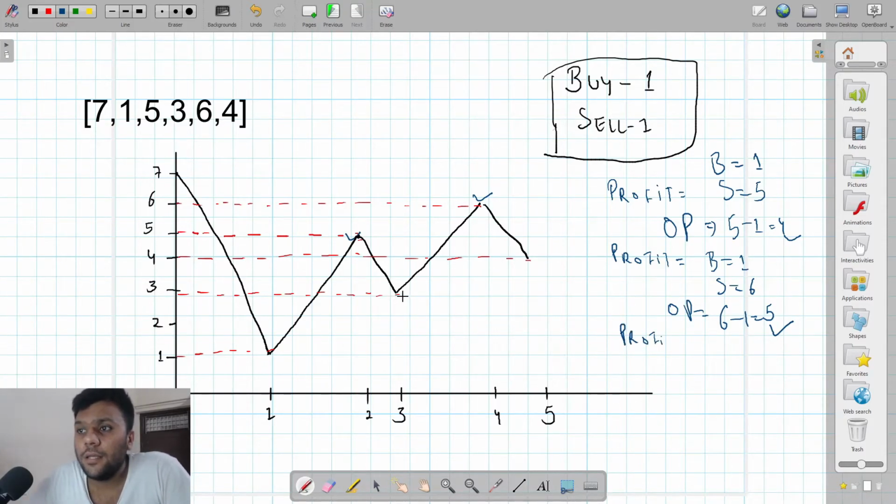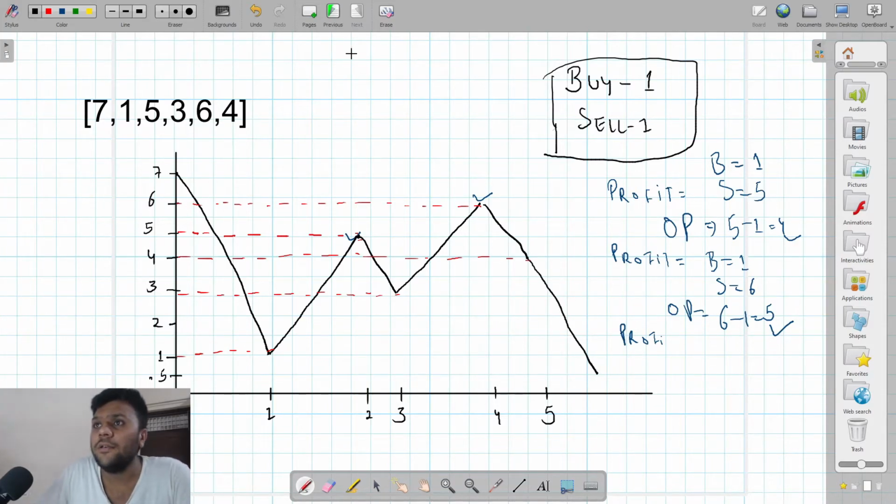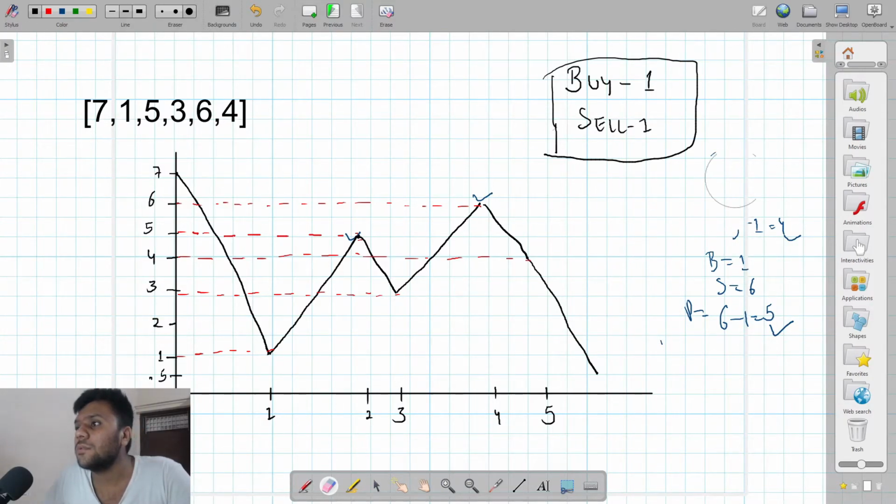What if I sell on 3 and buy on 1? Because 1 is our least value. If we get any value lower than 1, then I will change my least value to that one. Just take this example: if I get something like 0.5 over here, and the graph is pointing to this 0.5. Wait, let me erase this one because this is of no use.